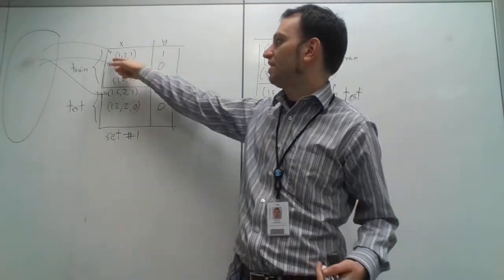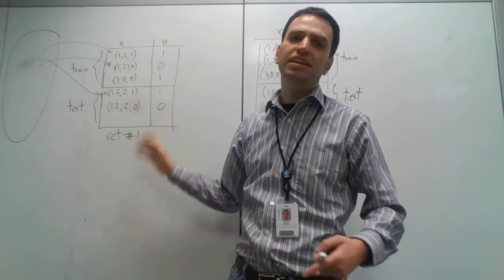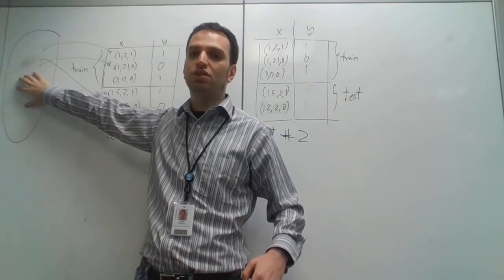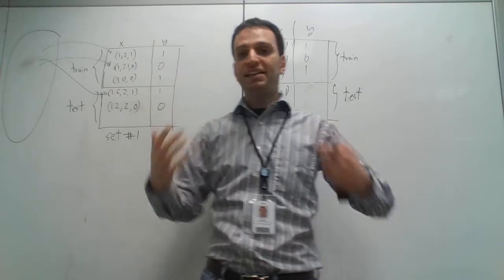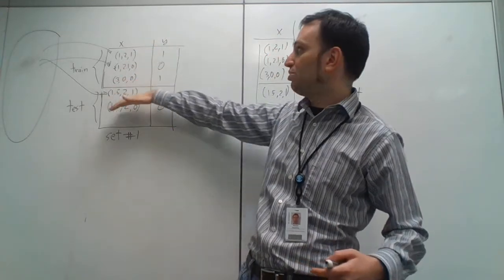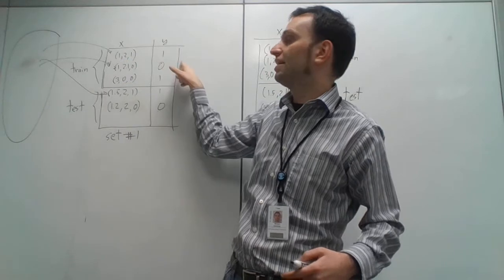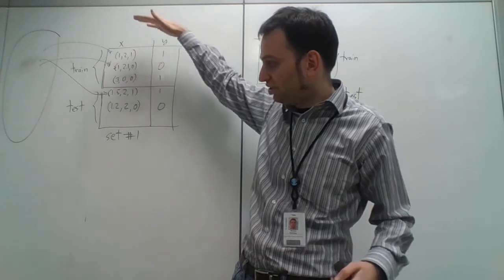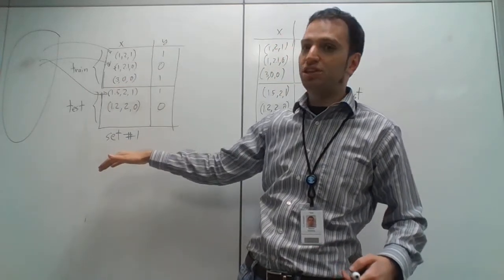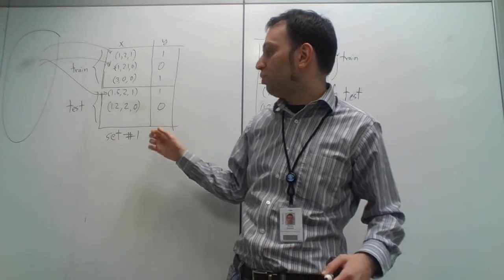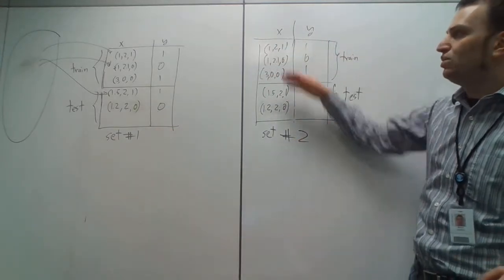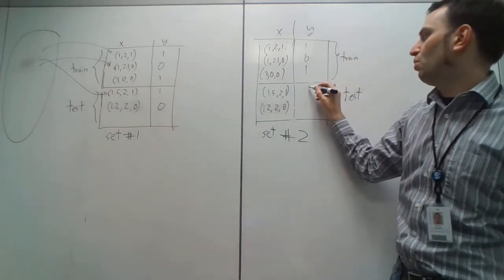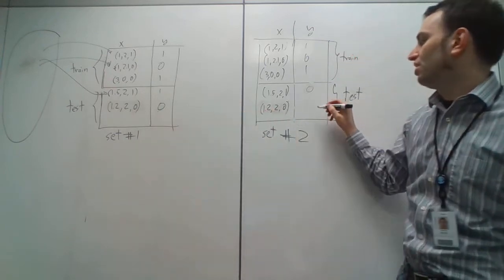So what does it mean? It means that every line, so this line and this line and this line, every line is equally likely to come from this universe of all the possible examples. So let's make that assumption. Any line is equally likely, so in particular that means that this line is as likely as a line where the y is equal to 0 and not 1. So if you assume that any line is equally likely, we could equally have another set that's like that, where all the x's are the same, but the y's are flipped. So instead of the 1 here, we'll put a 0. Instead of a 0 here, we'll put a 1.